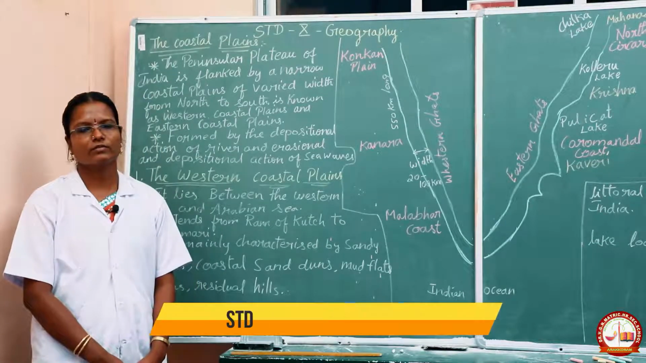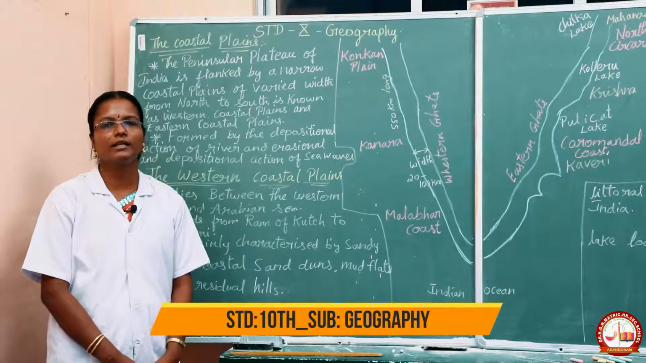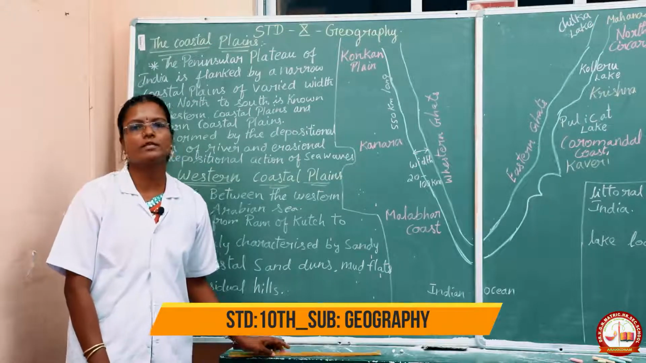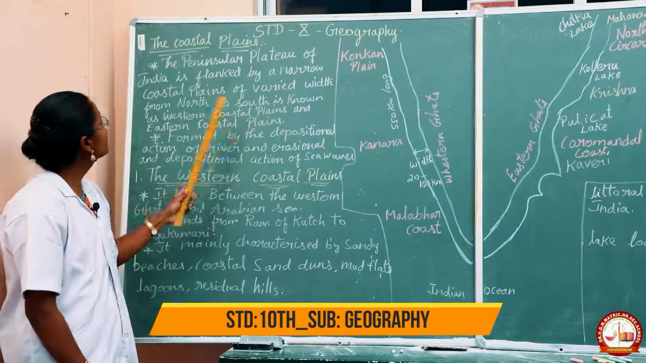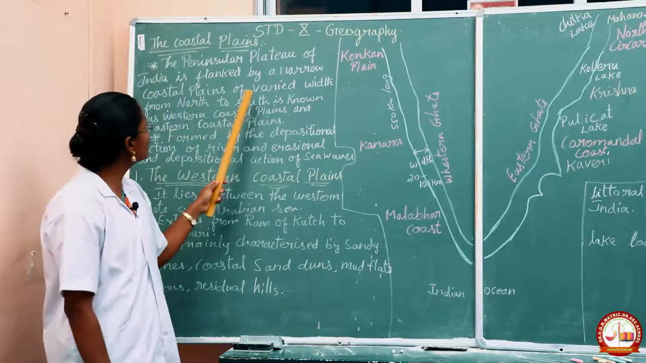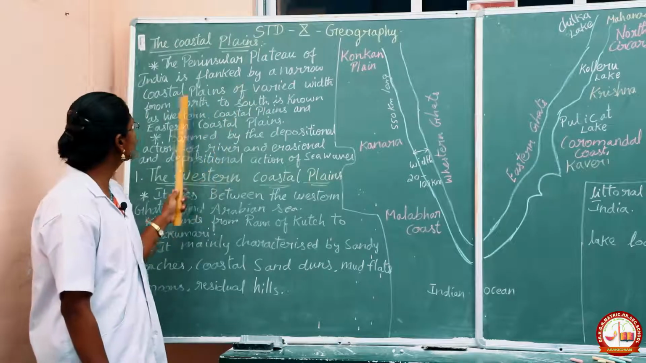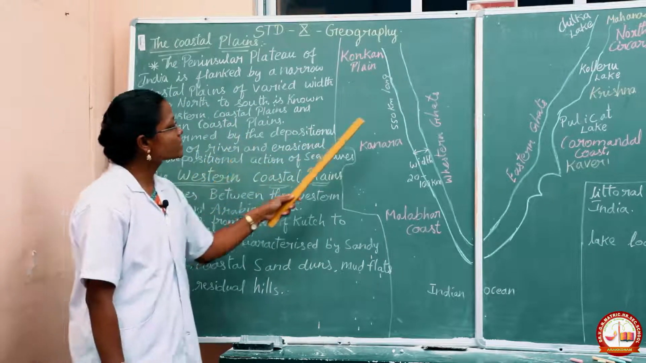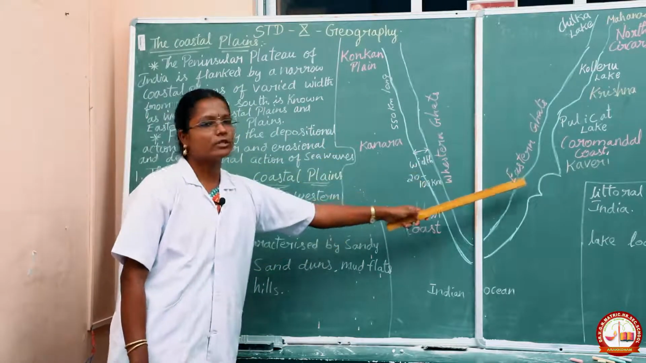In the last class we saw about the northern plains and the Indian desert. In today's class we are going to see about the coastal plains. The peninsular plateau of India is flanked by the narrow coastal plains of varied width, from north to south, known as the western coastal plains and the eastern coastal plains.